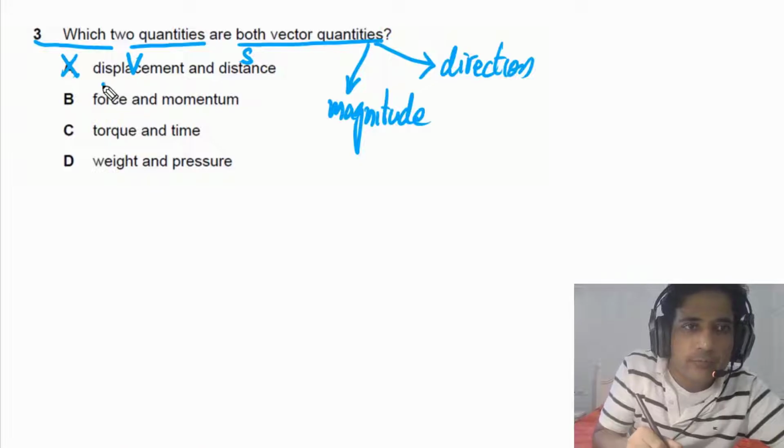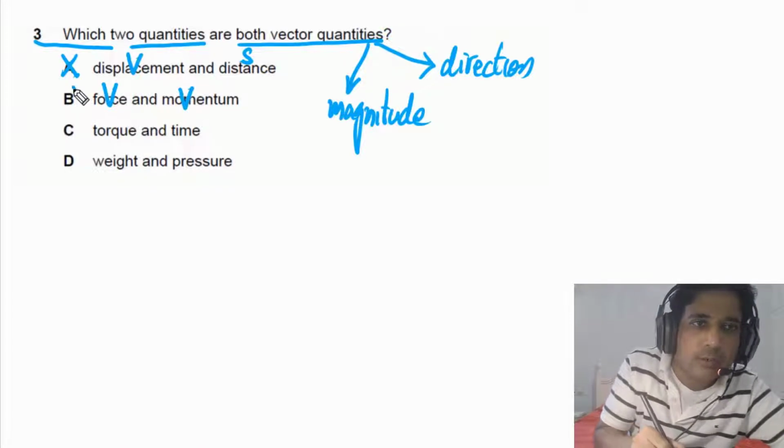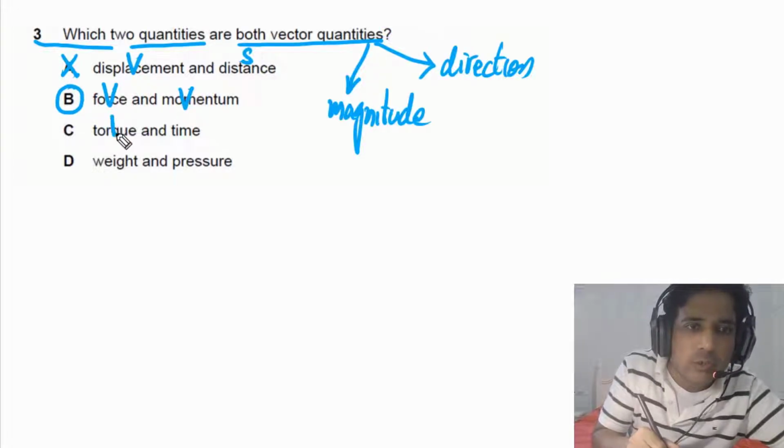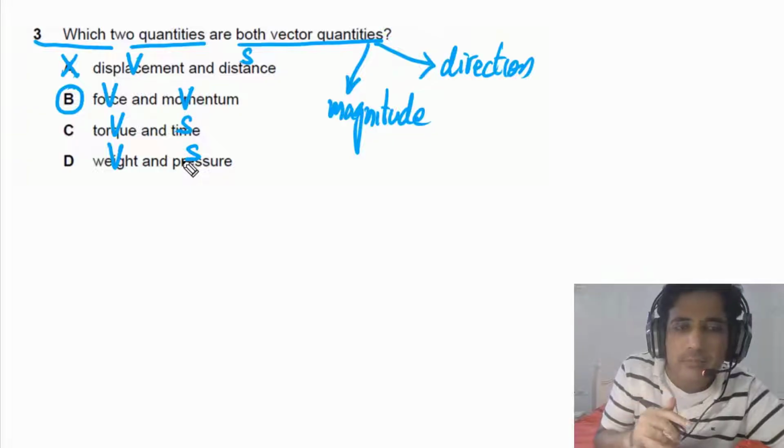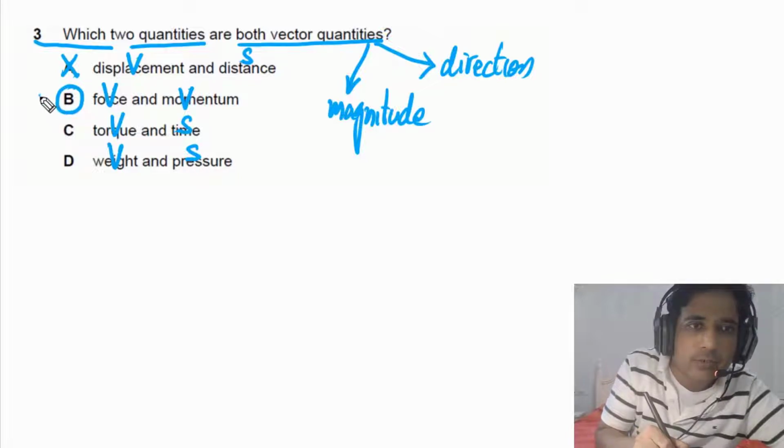If you go to the second one, force is a vector, and momentum is also a vector. So this is our possible answer. But if you go to C, torque is a vector, time is a scalar, weight is a vector, but pressure is a scalar. Actually, pressure is a tensor, but that is not part of our syllabus, so we simply assume this one is a scalar. So the answer for this question is B.